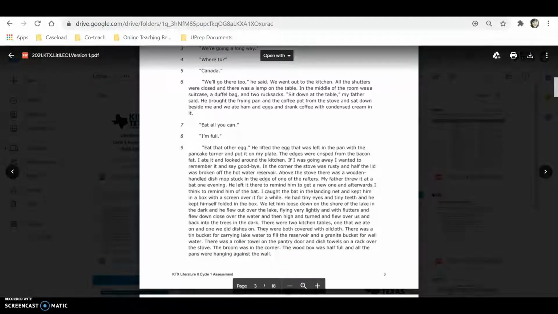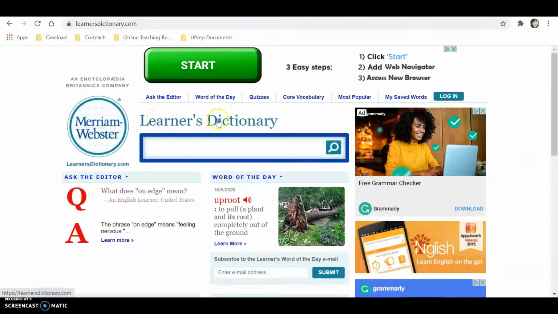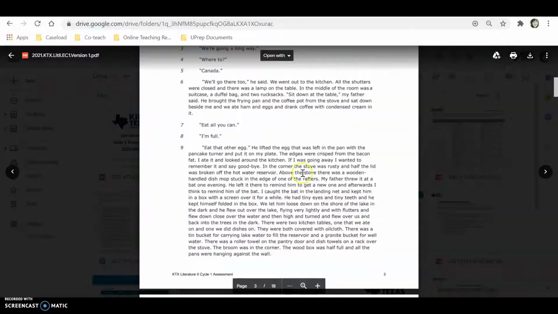Just a quick reminder, if there are any words that you do not know, please use Learner's Dictionary. So take this time to pause, look up any words, and come back.